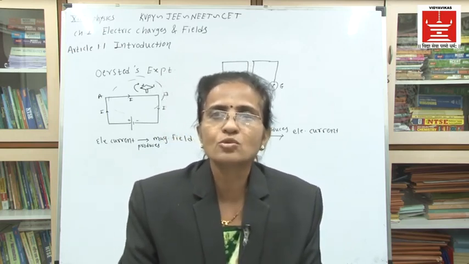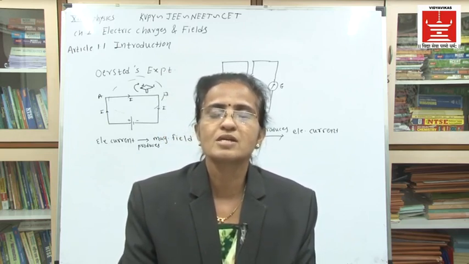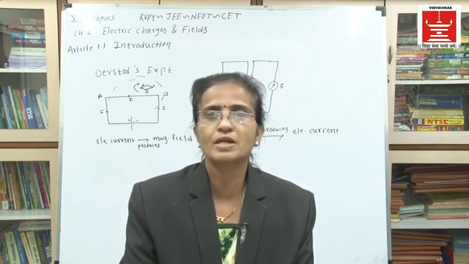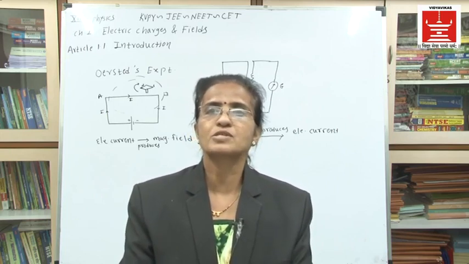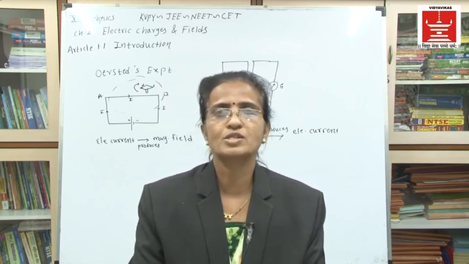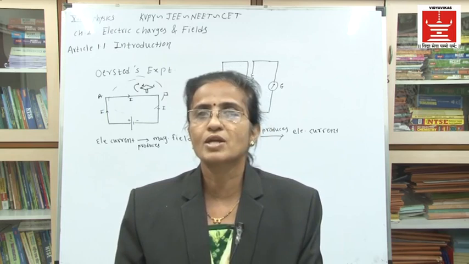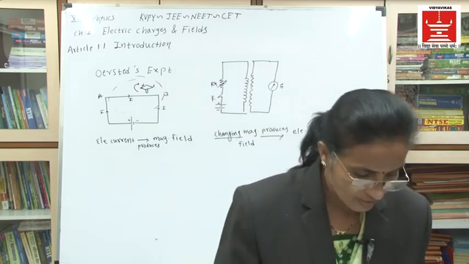These are two different phenomena. The first phenomenon, in Ørsted's experiment, is that electric current produces a magnetic field. In Faraday's experiment, the changing magnetic field produces electric current. So these two experiments show that electricity and magnetism are not different phenomena. They are not different subjects.